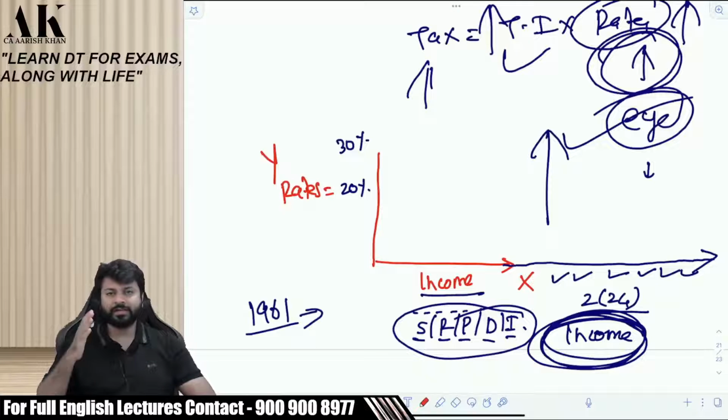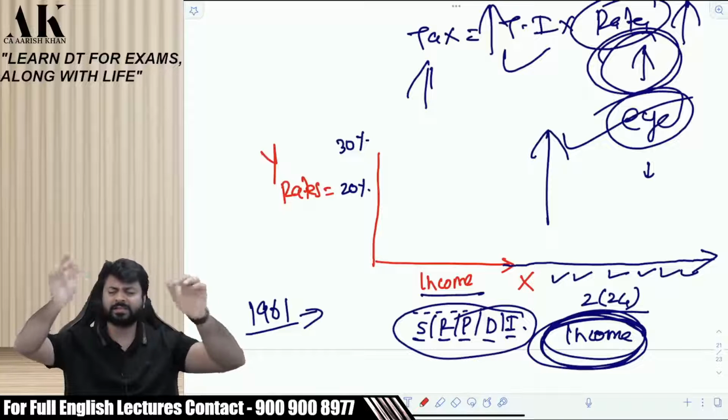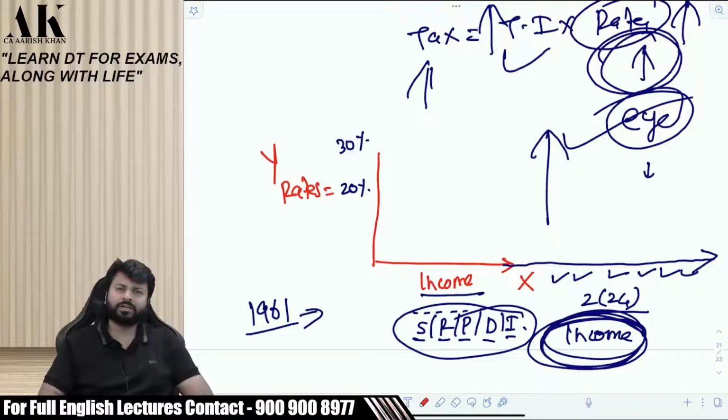They are not interested in telling you an exhaustive definition. That's the reason they give you an illustration, a list, and they say this is income, this is income, this also is included in income. All these things are included in income, and something which is similar to this can also come in the definition of income.